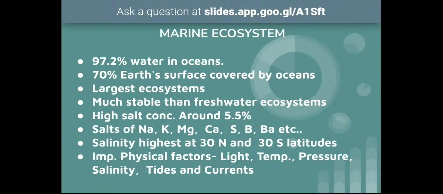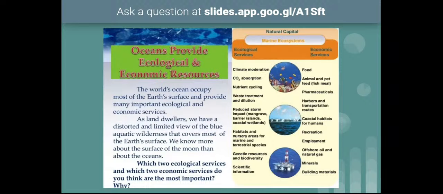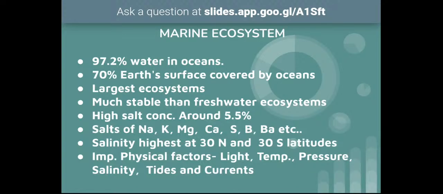And we know that in any ecosystem, two components will be there. One is the physical component, and the other is the biological component. So the first one is abiotic factors, and the second one is biotic factors. The abiotic factors include light, temperature, pressure, salinity, tides, and currents. All these are called physical factors. These physical factors affect the life of the biota present in the marine waters.